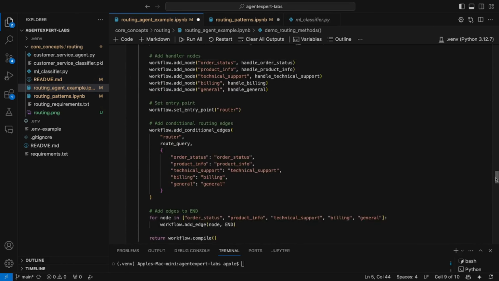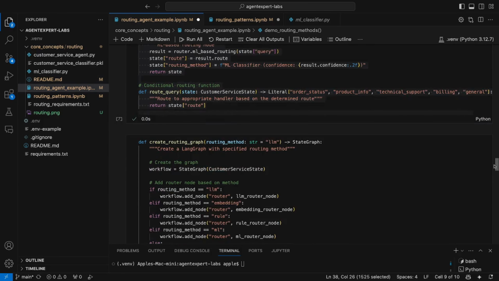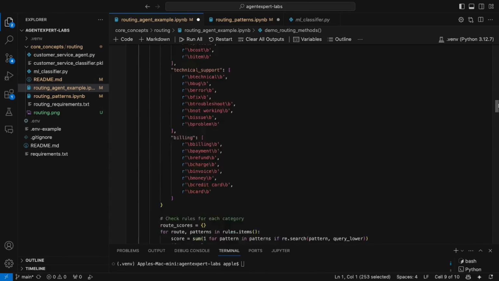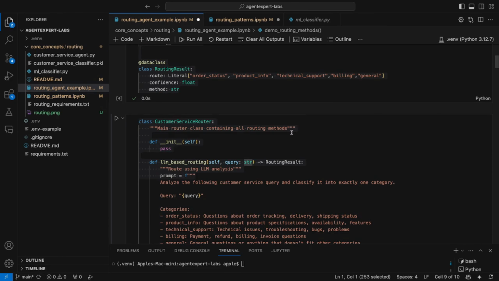We will not go through the details of how you should be setting up this graph, but I'll quickly show you the simple structure of how we have written this. I've created a customer service router, and the reason I'm doing this is because I want to be able to, just by passing some arguments here, that is, passing the query, pick one of the routing mechanisms, in fact all the routing mechanisms, in a demo, and then print the different outputs that we are getting from each of the routing systems.